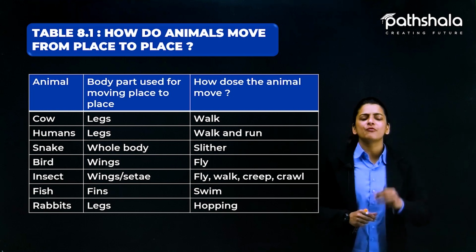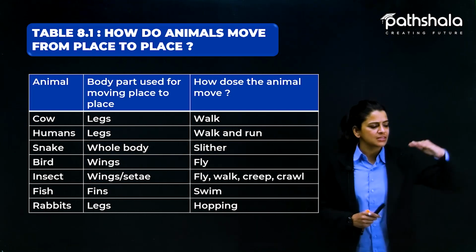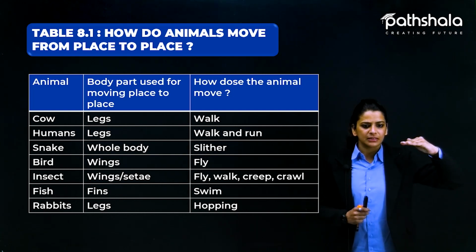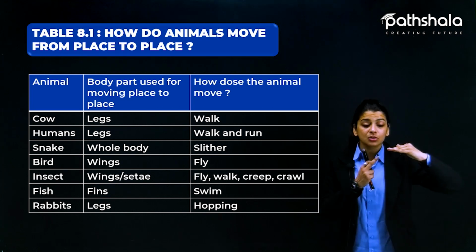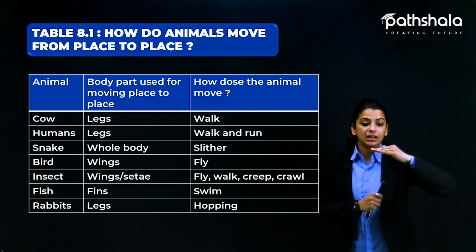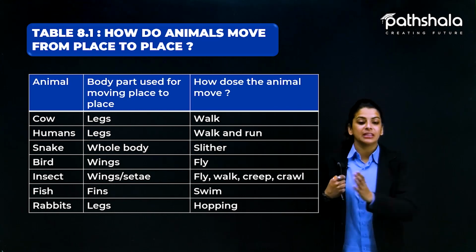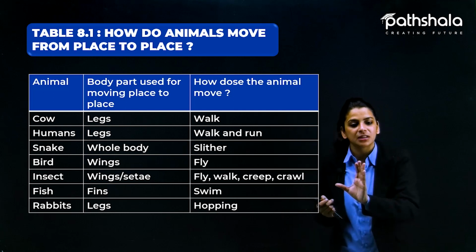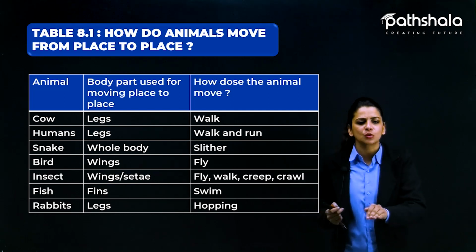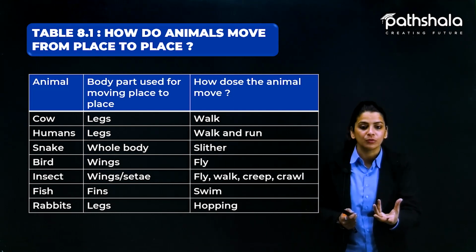So creeping is a very slow movement. For example, this is an insect. Now it moves like this. This is how slow it moves. So that is what? That is creeping. With the whole body part moving with it, पूरा mass body का जब move करता है, very slow, really slow. That is what is creeping movement.